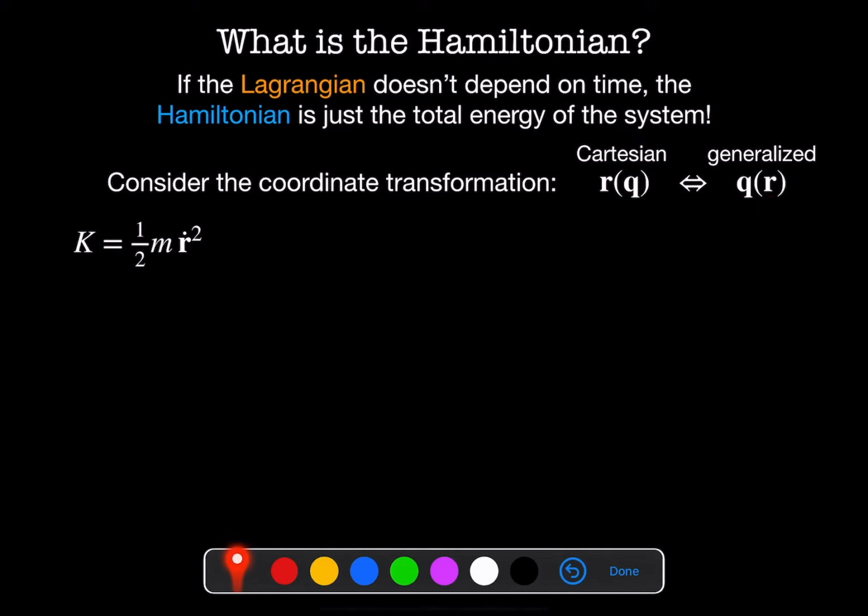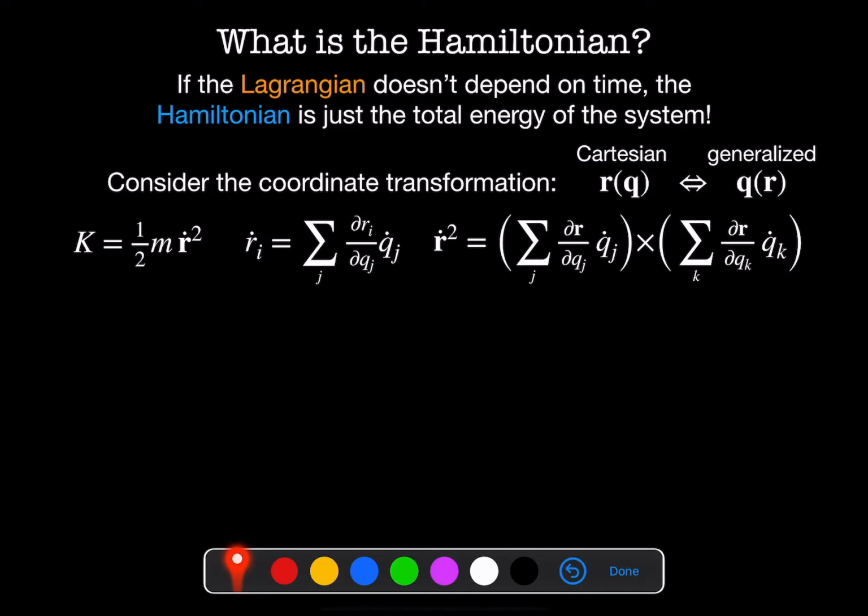In Cartesian coordinates, our kinetic energy is merely 1/2 m r dot squared. ri dot is equal to the sum on j of ∂ri/∂qj times dqj/dt, so this is qj dot, and r dot squared is equal to the sum on j of ∂r/∂qj qj dot, times the sum on k of ∂r/∂qk times qk dot.